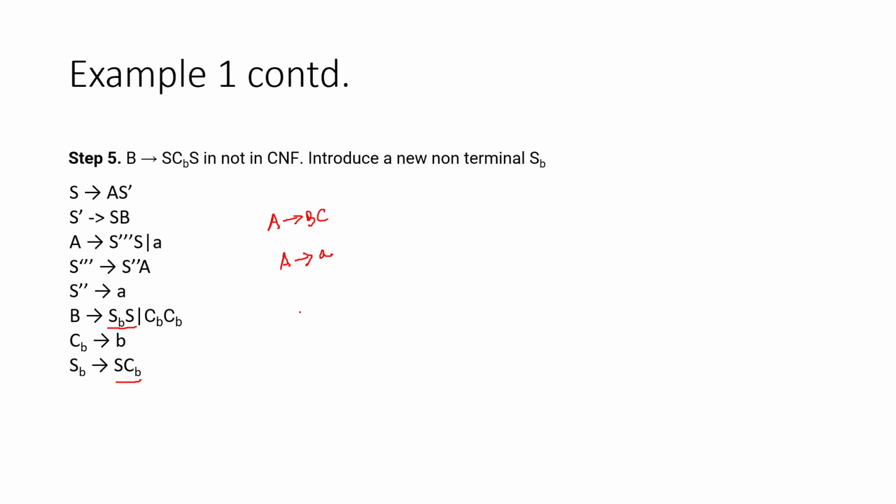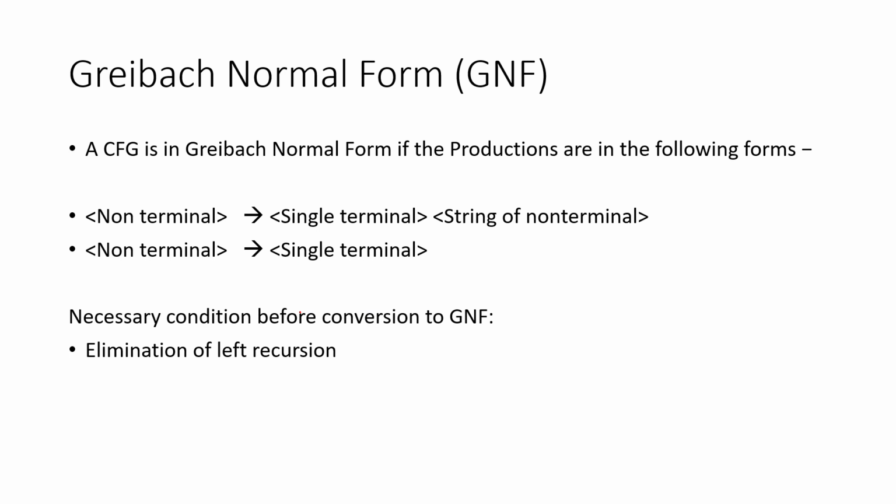So we have discussed the concept of CNF and we have seen an example of how we can convert a normal grammar into the form of CNF. Now we will go for GNF. A CFG is in Greibach normal form if the production rules are in the form given. What is given? A non-terminal can be rewritten as a single terminal followed by a string of non-terminals,